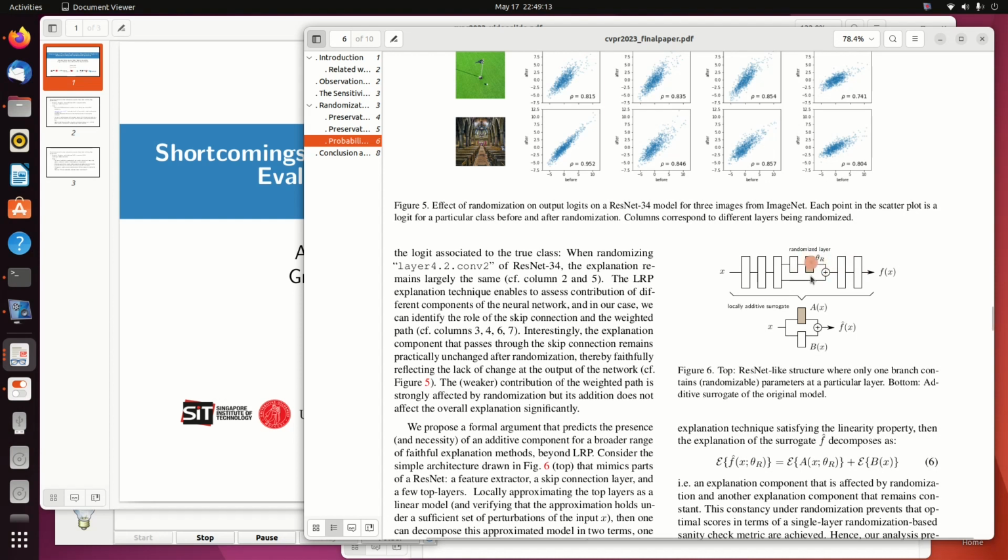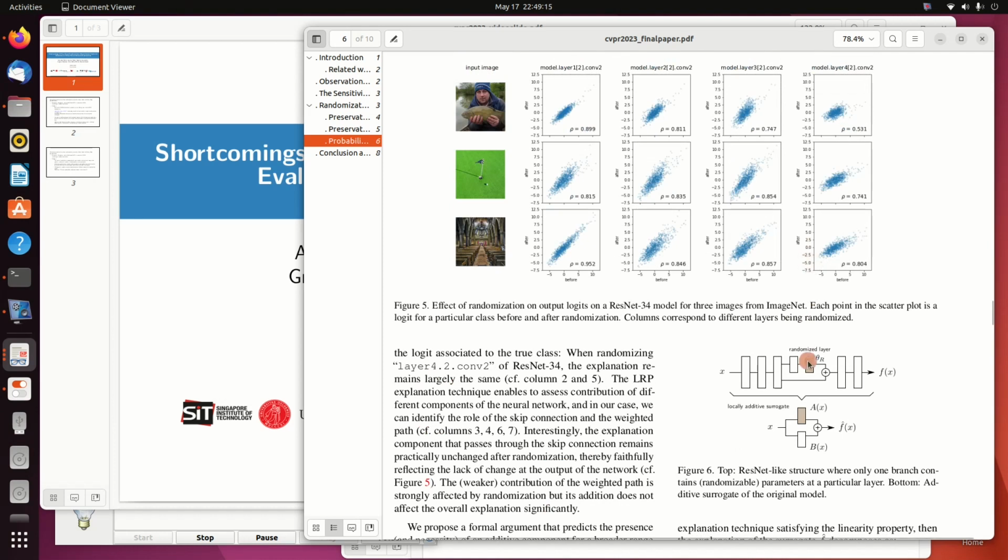And if we would randomize these convolutions, then in principle the impact on the total network is limited, because here are unrandomized features added from the bottom. And we can see this limited change in the output logits, where before and after randomization there is a quite strong linear correlation to be observed.